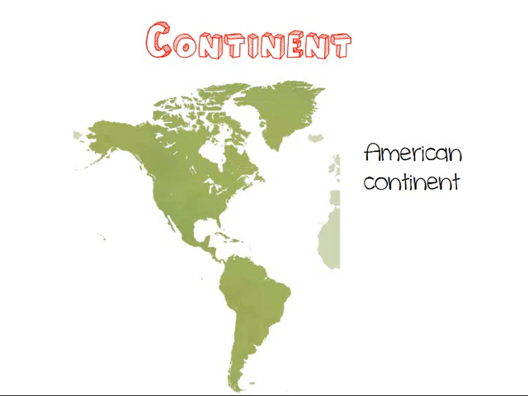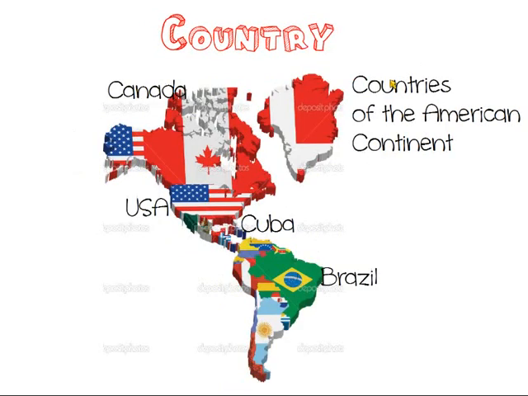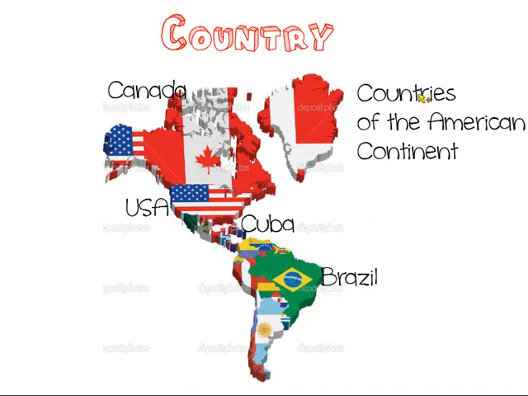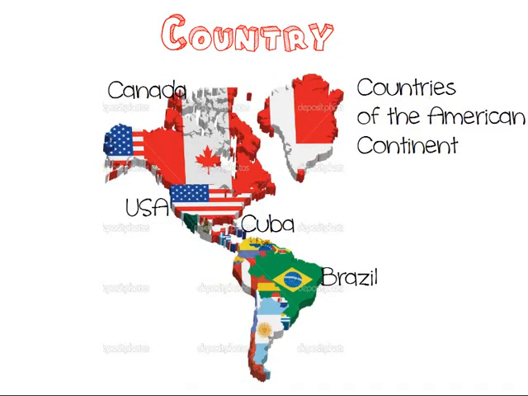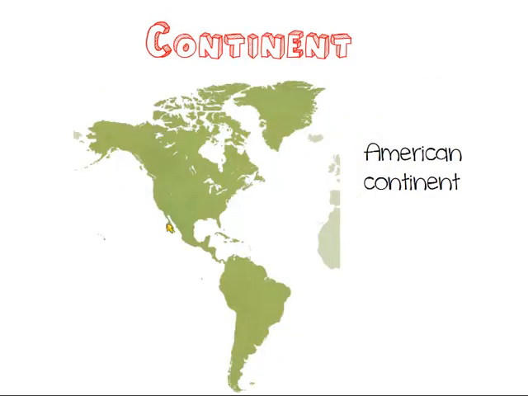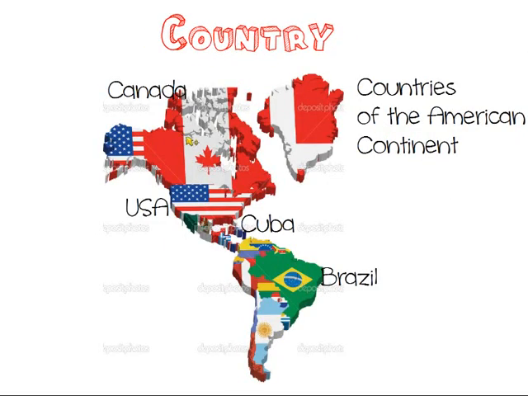And then inside the continent, we have the countries of the American continent. North America has Canada, USA, Mexico. And South America, for example, has Brazil, Argentina, Colombia, etc.